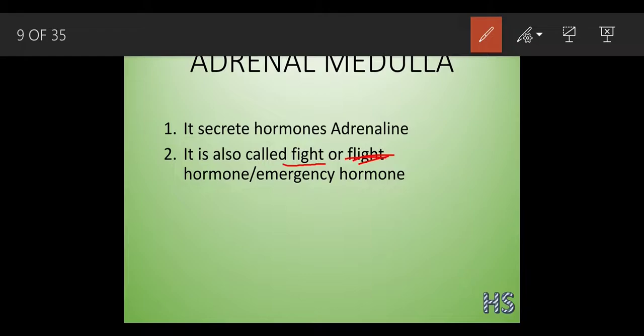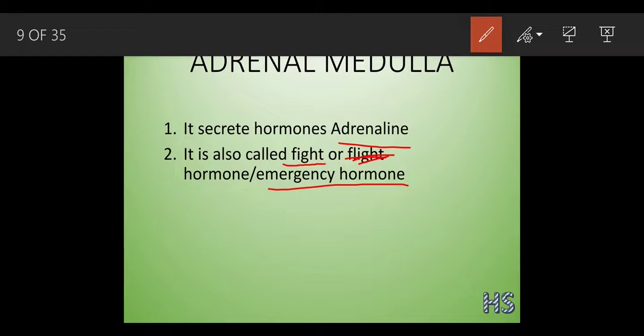That is why it is also called the emergency hormone, because adrenaline provides the body with extra energy and strength in that particular situation. If you have to fight with that thief, a greater amount of energy will be required. So who provides that extra energy? That is provided by this adrenaline.